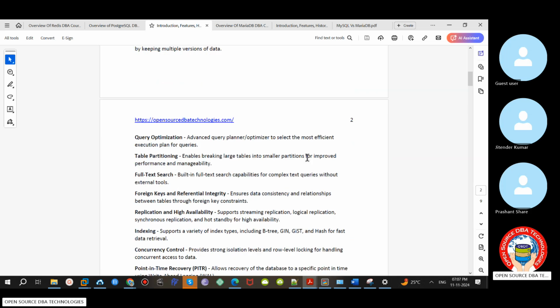And query optimization is also very good: query planner, query execution, internals and partitions. But unlike other RDBMS, here we have only two types: range and list. Recently, in version 11, they introduced hash partitioning, but in real time we mostly use range or list. Full text index it will support as usual, foreign key, primary key integrity, then replication.